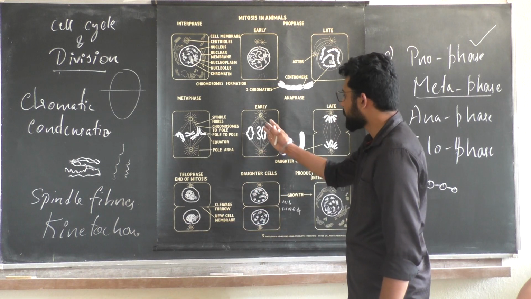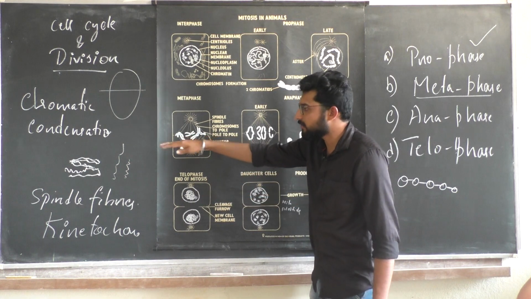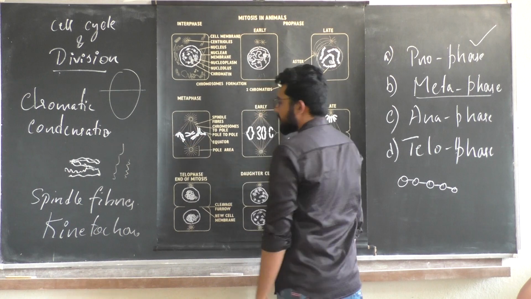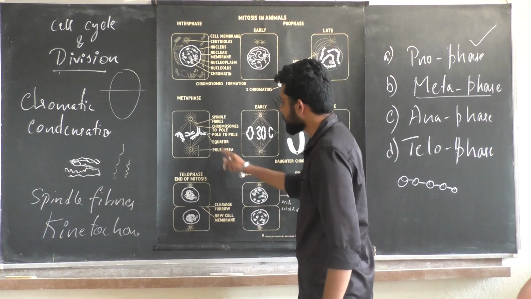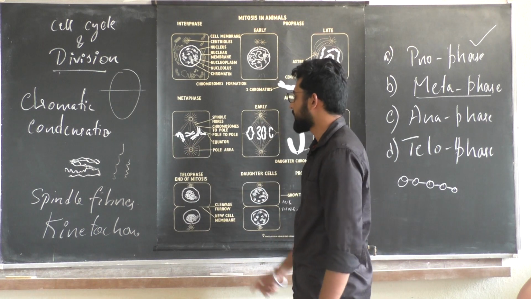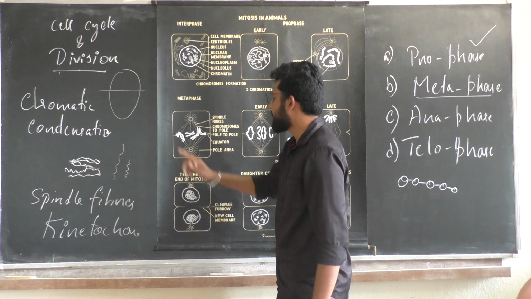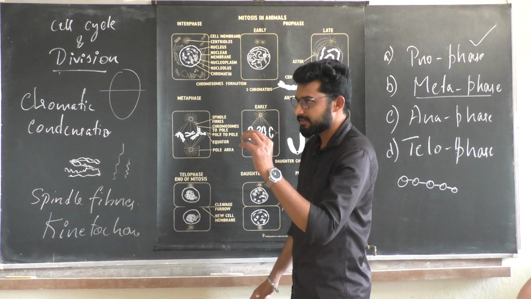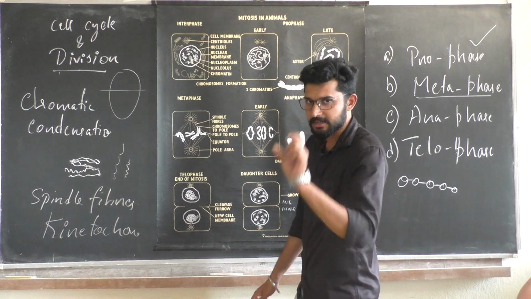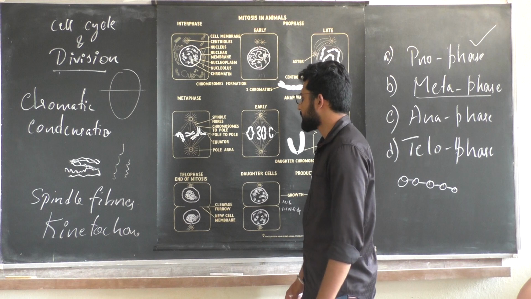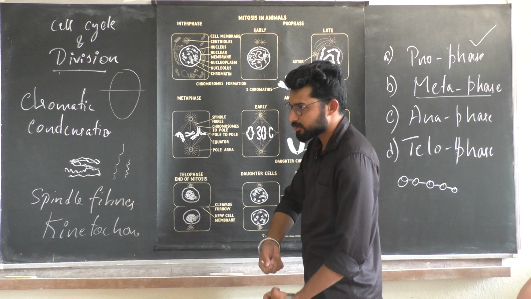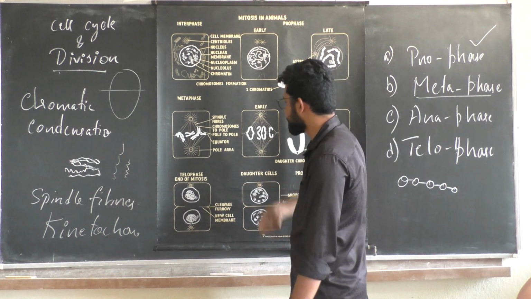Before going to anaphase, when your chromosomes are just lined up in an equatorial structure, this structure is called the metaphase plate. Because at the equatorial region of a cell, you can clearly observe the thick chromosomes. And this is called the pole area, where the microtubules are pulling your chromosomes in.